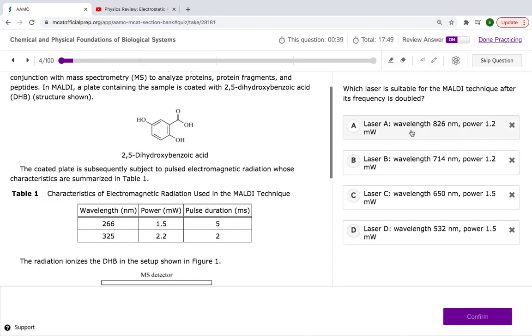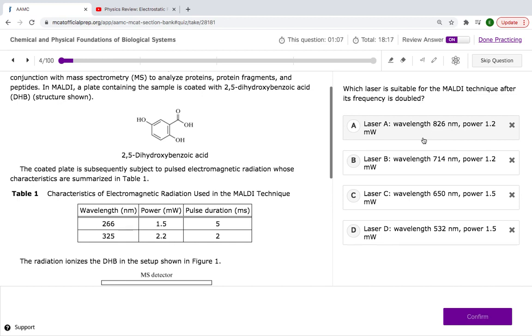So we have to double our frequency here. What we're going to do is double our frequency for each of these, and then see which one is the closest or is a laser that has these characteristics. Laser A: wavelength is 826 nanometers, power is 1.2 milliwatts.